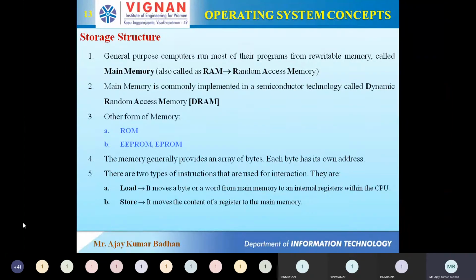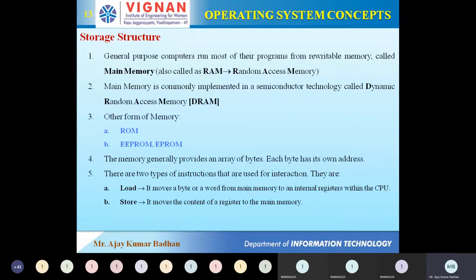These are the two instructions: load and store. Load gets all the information from the main memory and stores it in the internal registers within the CPU. So the CPU will have internal registers. I will tell you what we mean by internal register. This internal register is also one type of memory. I'll show you in a hierarchy. We have a hierarchy of memories, and when we go through that hierarchy, you'll get a broad idea of the different memories we are using in our laptops as well as in our systems.